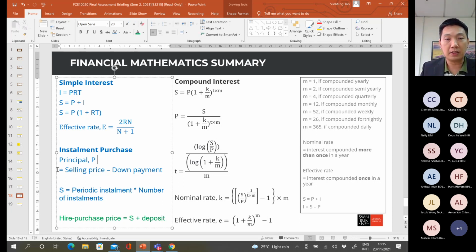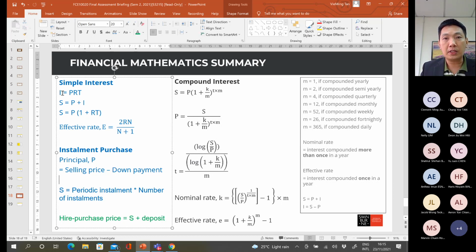P value is the original selling price minus the down payment. Get the P first. Why? Because this P is entitled for interest calculation. So very important, because this P is going to influence what the I value is that has to be paid by the customer or the buyer.